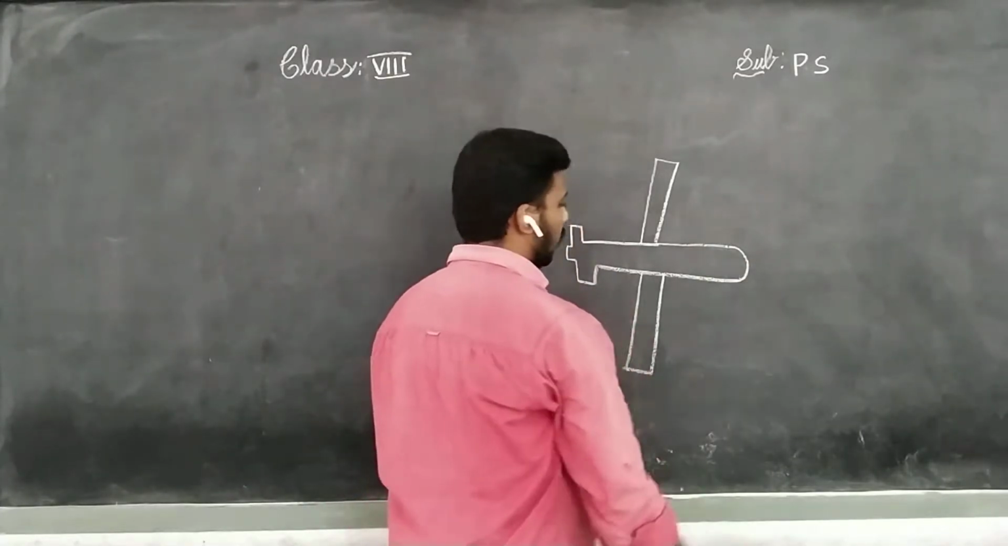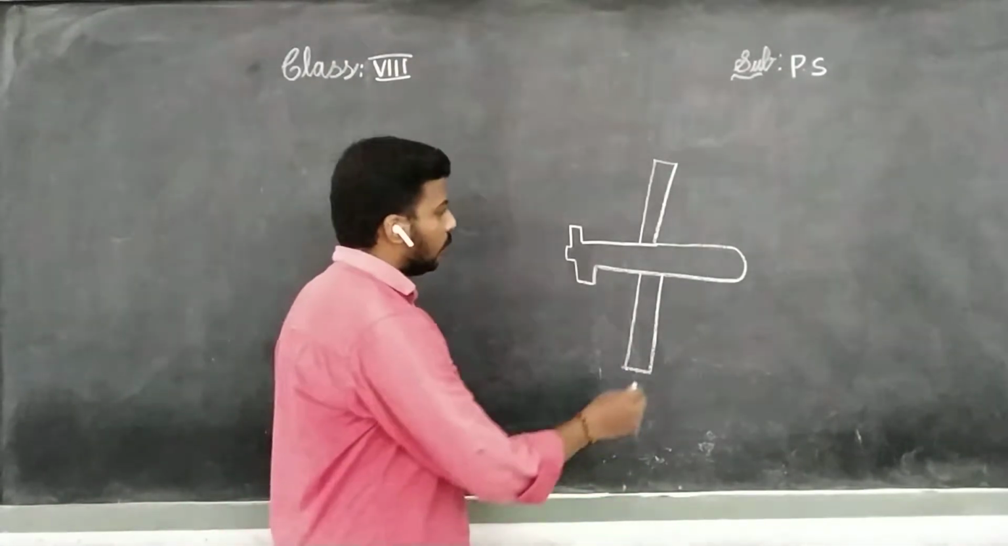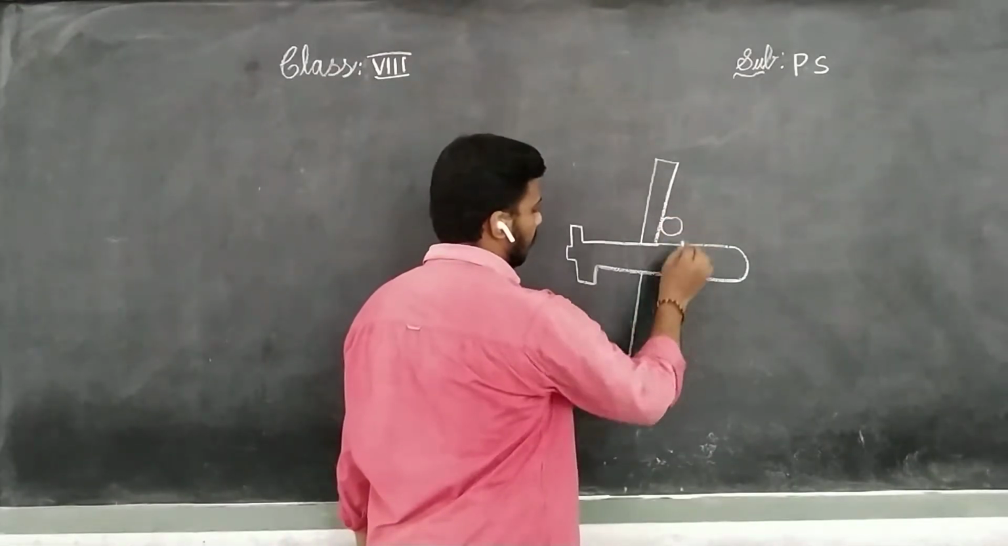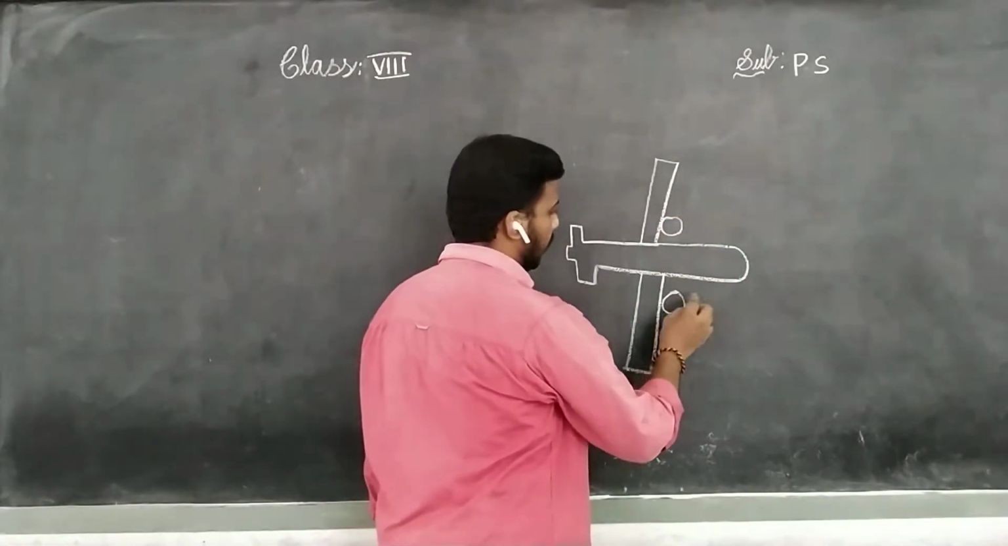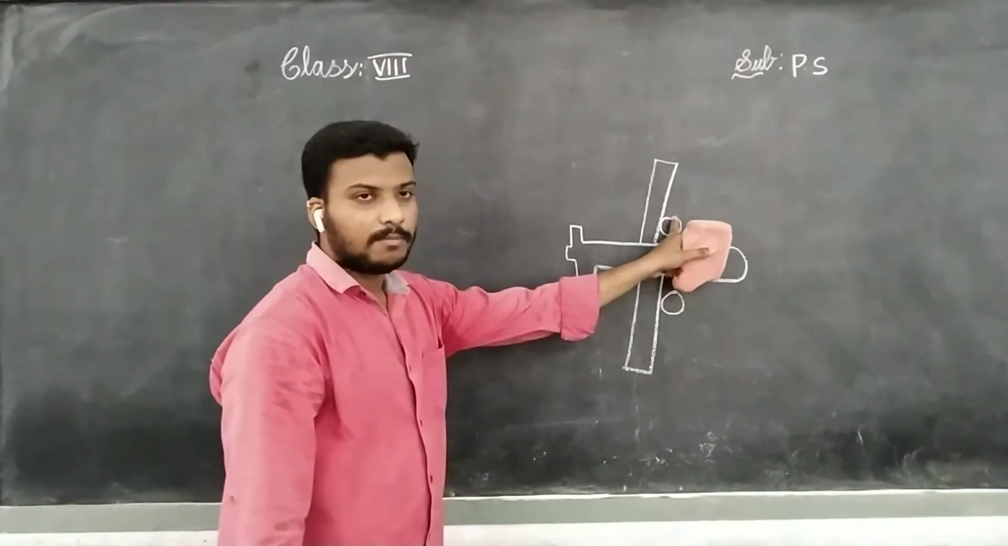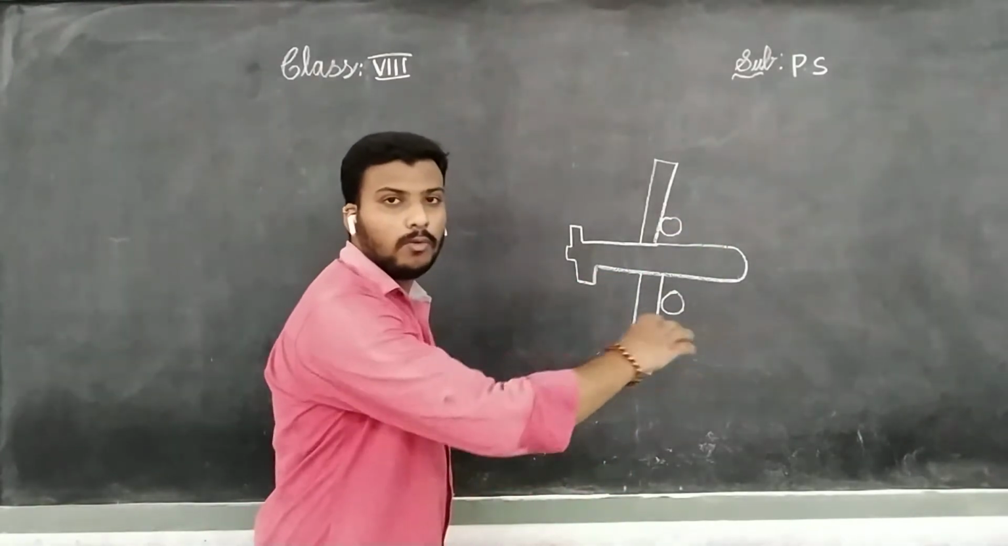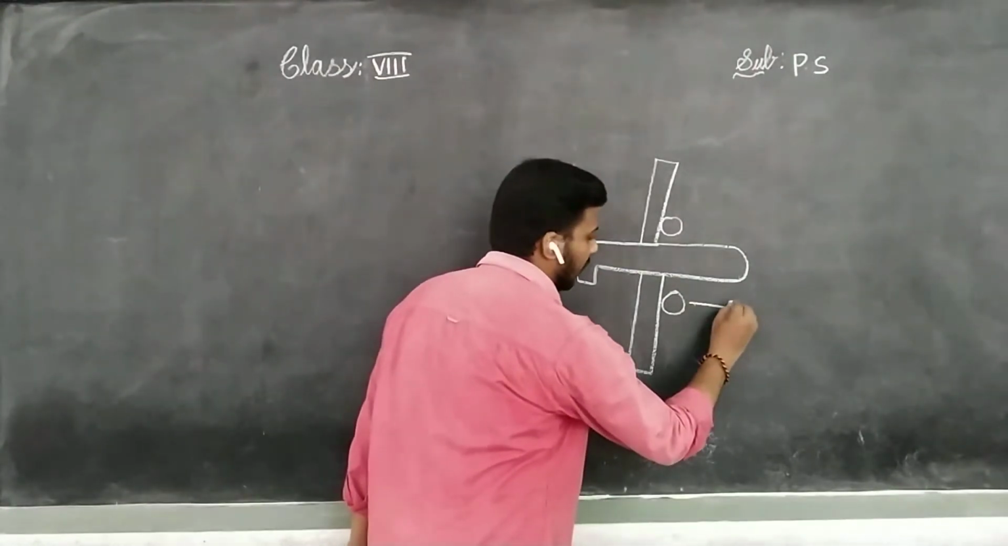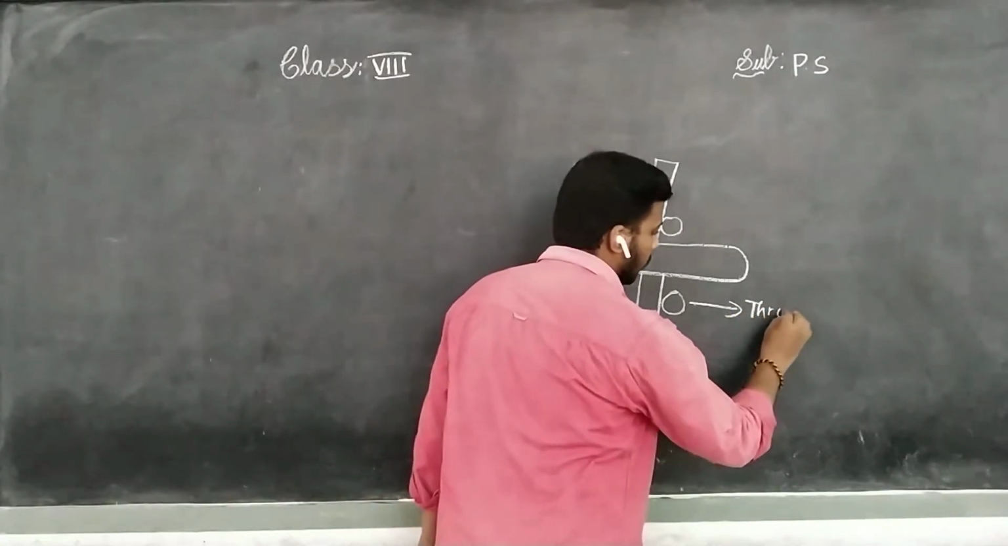Suppose you think of this as an aeroplane. Then what happens, you know, there is an engine part. This is the engine part. This is the engine part. These engines make the aeroplane go forward. Means there is a thrust force. Which force? Thrust force.